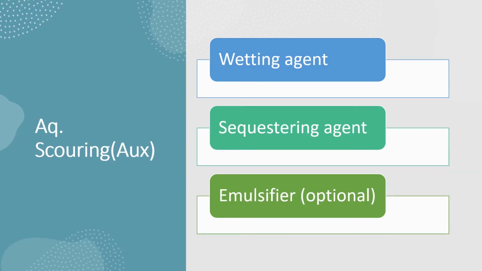Among other auxiliaries used in aqueous scouring of cotton fabrics and its blends are the wetting agent, which is used to reduce the surface tension of your recipe so that it can penetrate easily inside the fibers to get maximum efficiency. Then the sequestering agent is used for the softening of water as well as to sequester or chelate out the heavy metals. And then we have the emulsifier, which is used to suspend the removed impurities in the solution so that these impurities don't deposit on the fabric again.